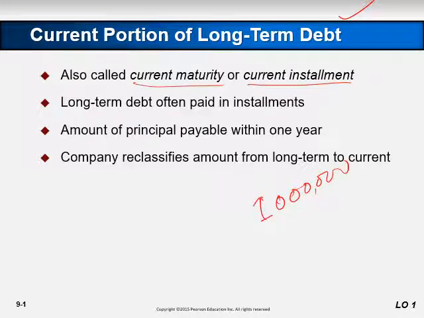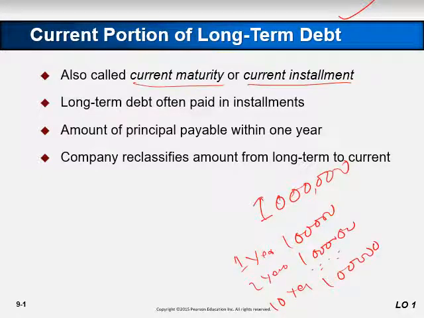you applied for a loan of $1 million, you received it, and every year you are paying 100,000, right? So every year the current portion of long-term debt is due. Its life is less than 1 year, so that becomes our current liability. So it is the amount of principal payable within 1 year, right?